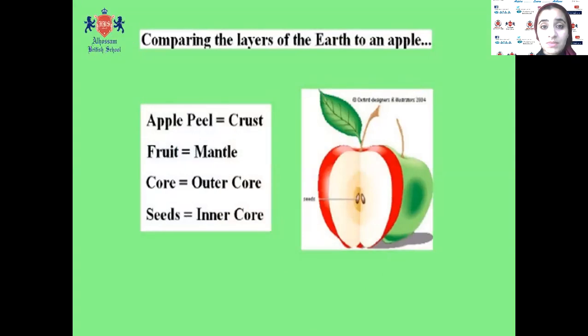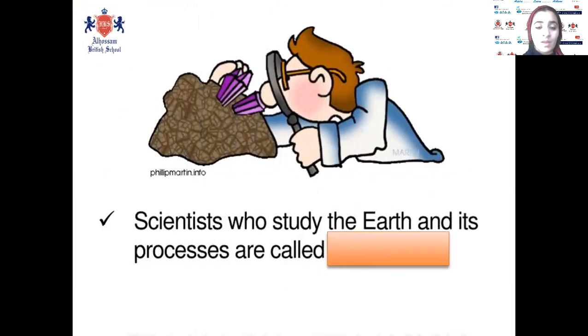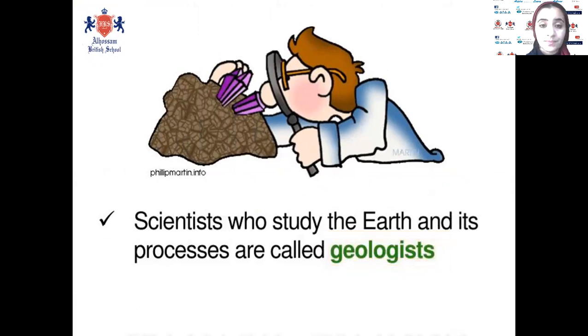As we said before, the earth is like an apple. The apple peel is the crust. The fruit is the mantle. The outer core is the flesh near the center, and the seeds are the inner core. Who can tell me the name of the scientists who study the earth? Yes, Abdurrahman, great, geologist.